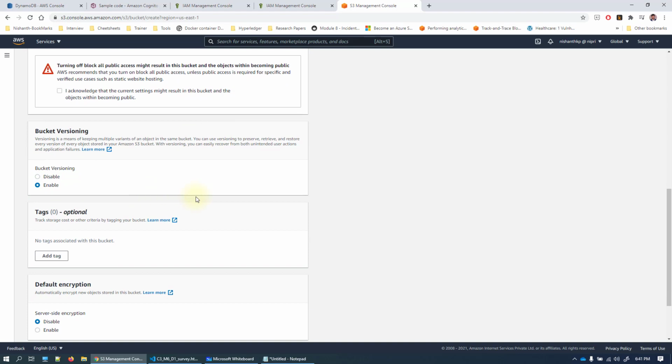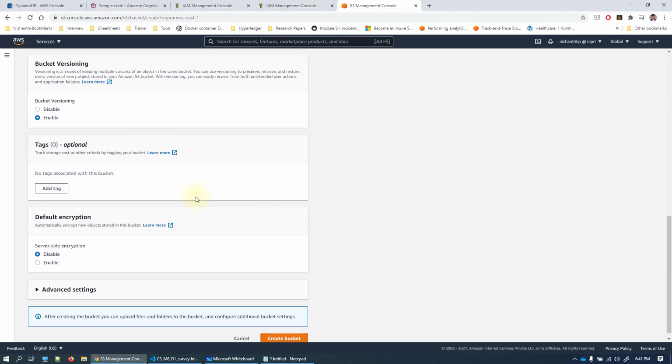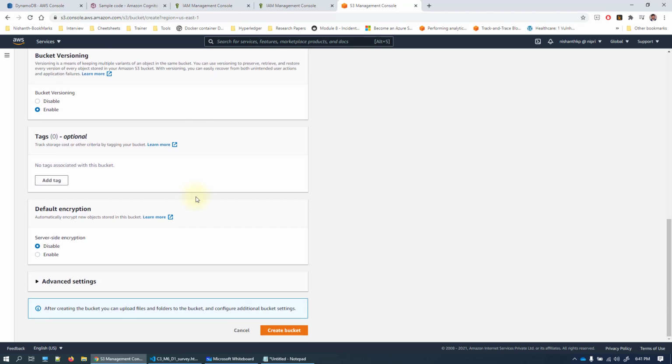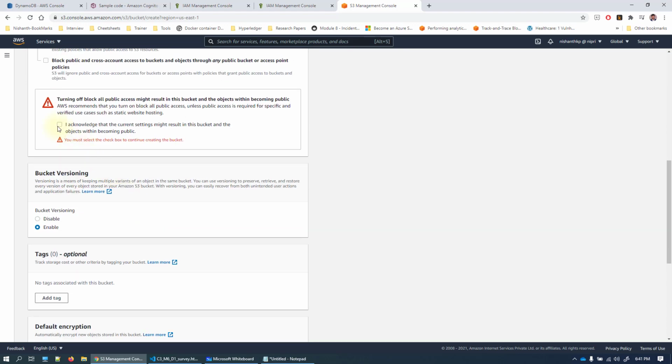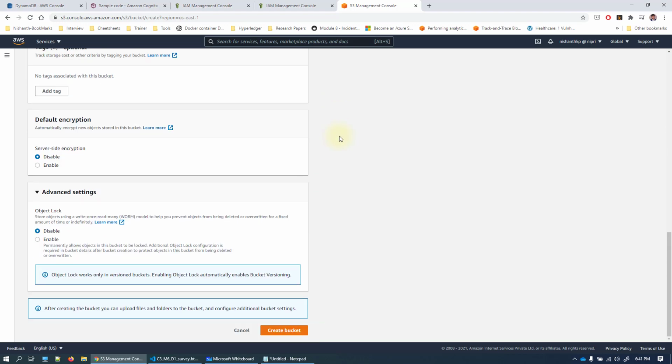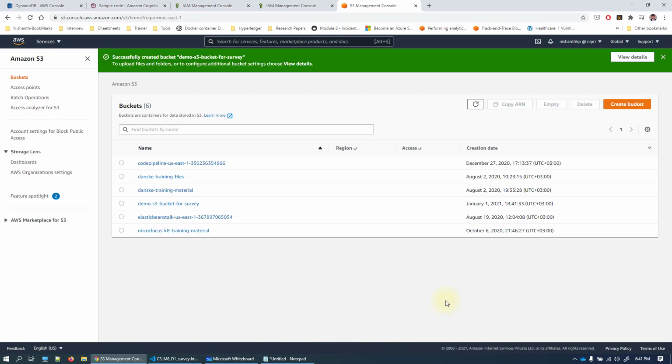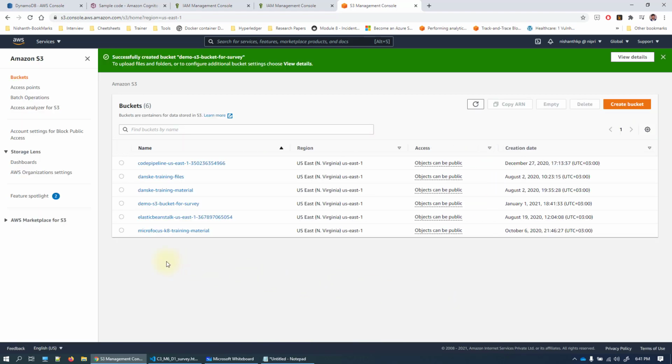And as it's going to be a website, I am ensuring that my bucket is enabled with versioning, so that in case I wrongly replace something, I can get back to the previous files. Click on create bucket. Again, you need to acknowledge to accept the current settings and create the bucket. Now the bucket is successfully created.